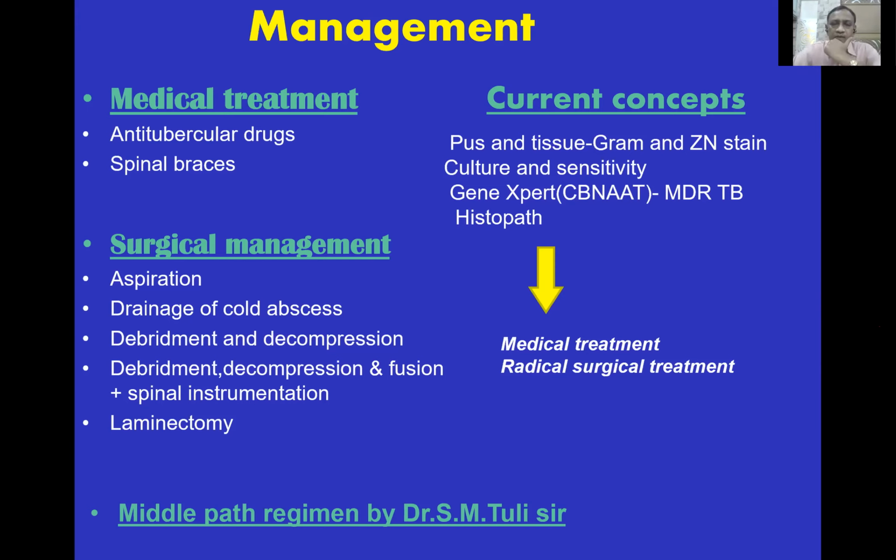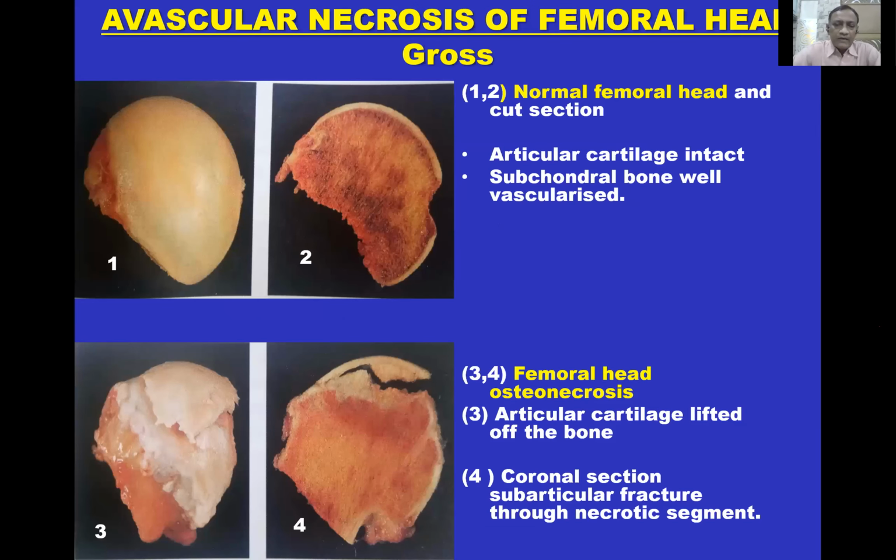The next specimen is of avascular necrosis of the femoral head. Normally, you can see the normal femoral head with intact articular cartilage and subchondral bone, which is very well vascularized. But in avascular necrosis, the articular cartilage is lifted off the bone, and there's a fracture through the subchondral bone.